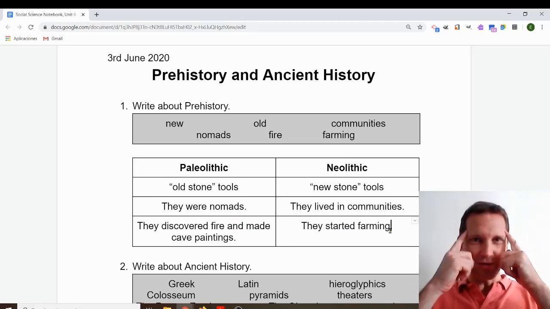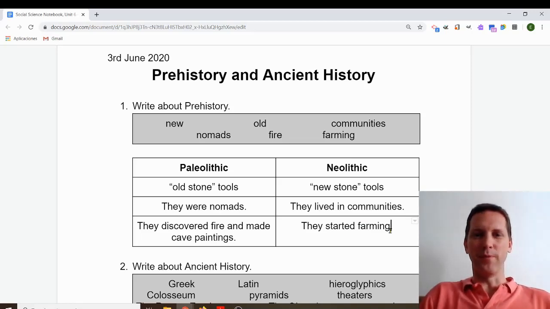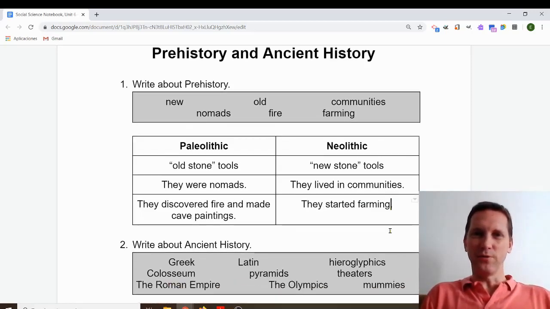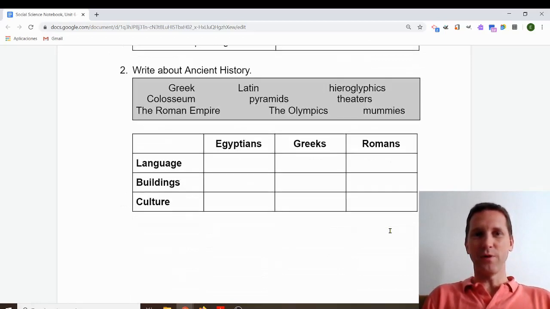So now you know a little bit about prehistory. Did you remember the answers? I hope so. You write it in your notebook and remember. Activity 2 is about ancient history. It's similar. You look at these words and put them in the table. Greek, Latin, hieroglyphics, Colosseum, pyramids, theaters, the Roman Empire, the Olympics, and mummies. Let's say something about their language, something about the buildings they made, and something about their culture.